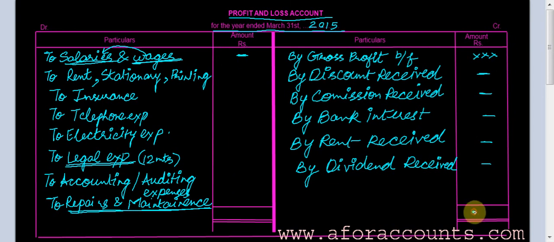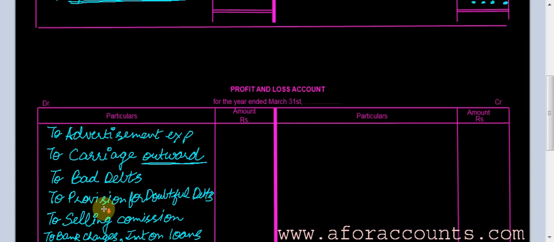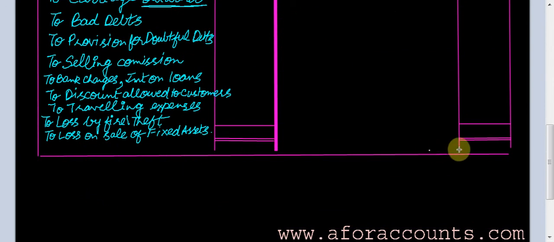Now whatever is the sum on the credit side is generally more, because generally we have a net profit. So the sum here less the total of the debit side, whatever is the balance, is written as to net profit transferred to capital account.